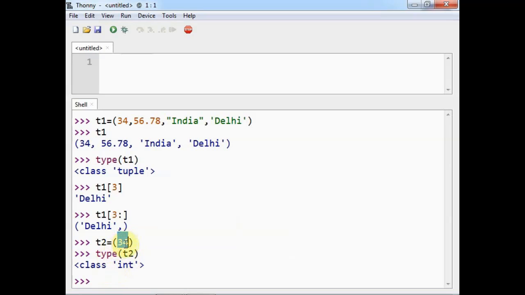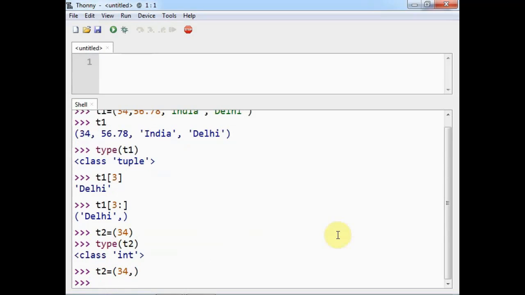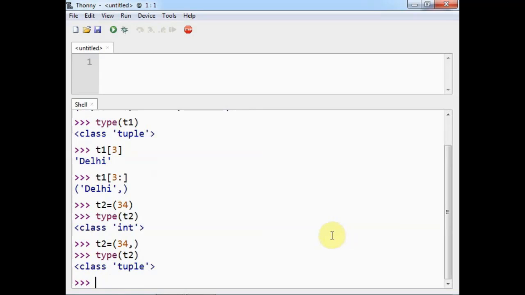So you need to specify a comma after the single element. So if I write t2 34 comma, and if I print the type of t2, then it will display tuple.